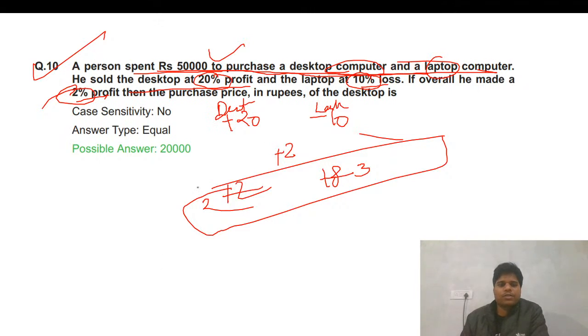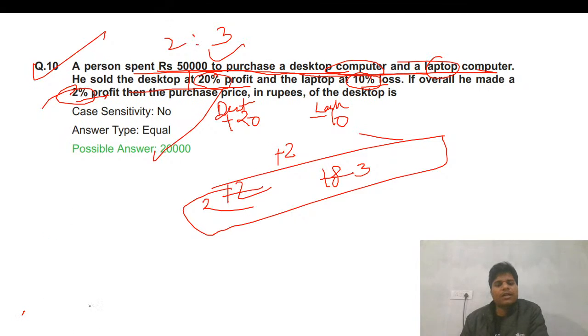20% profit per desktop and laptop. So their prices become, this is 50,000. So 2:3 ratio, so that is 20,000. 20,000 is the right answer. Fine. Yeah, that is 50,000.